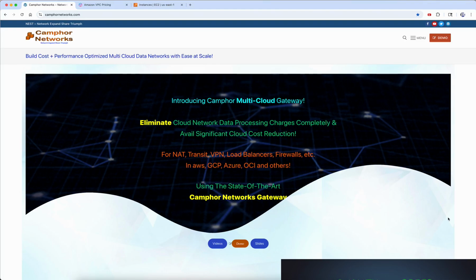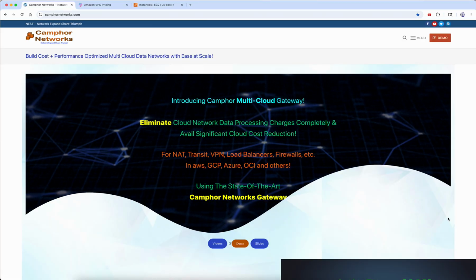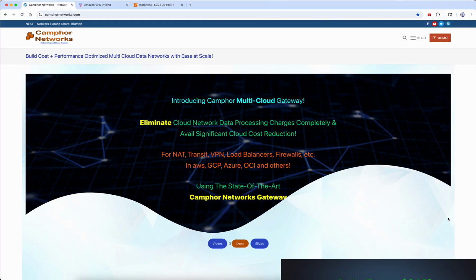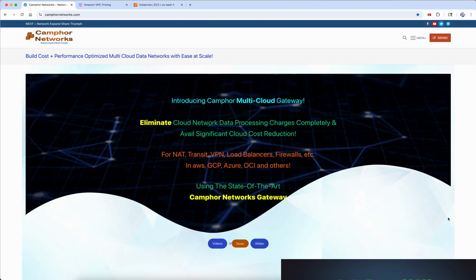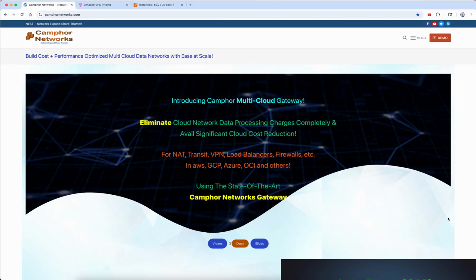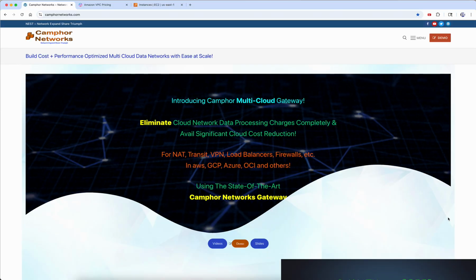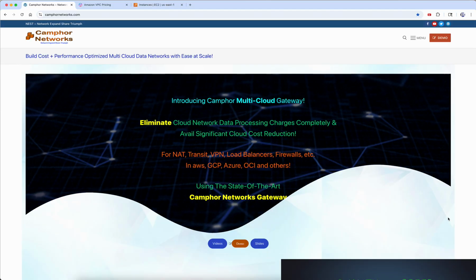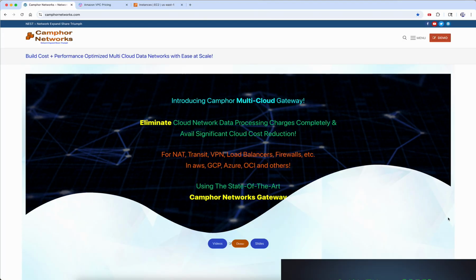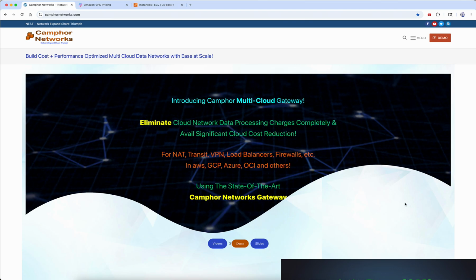Today I would like to introduce to you Camphor Multi-Cloud Gateway, a new state-of-the-art, purely software-based networking gateway appliance, if you will, that one can use in AWS and other cloud platforms in the near future. We intend to support multiple features using this common gateway such as NAT, transit, VPN, load balancer, firewalls, etc. In this video, I would like to focus on how the NAT functionality can be achieved using Camphor network gateways.